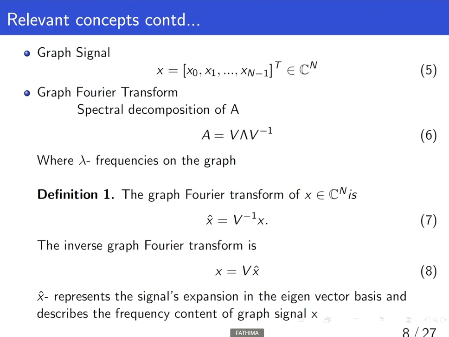Here, the vector x hat represents the signal expansion in the eigenvector basis and describes the frequency content of the graph signal x. The inverse graph Fourier transform reconstructs the graph signal from its frequency content by combining the graph frequency components weighted by the coefficients of the signal's graph Fourier transform.